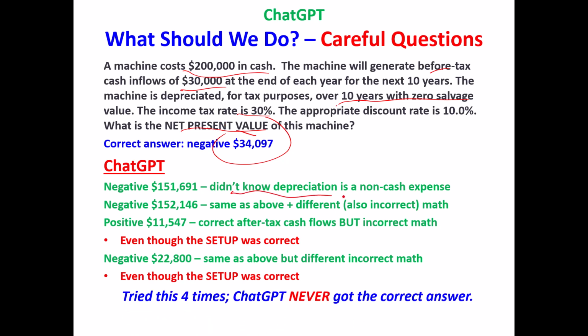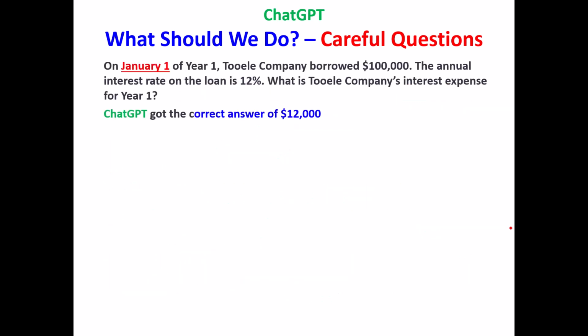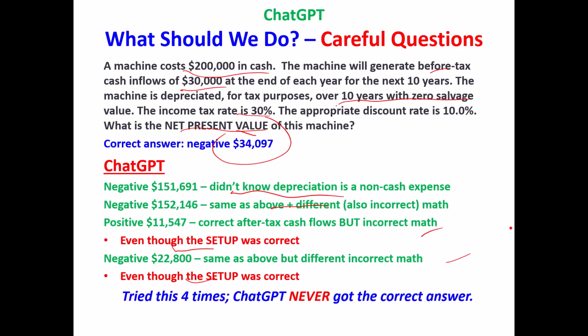First try, it didn't know that depreciation is a non-cash expense. It just put it in as a regular cash expense. Did the same thing again and did the math incorrectly in a different way. In the third and fourth attempts, and it's not learning, by the way, it's just doing it differently each time, it set it up perfectly. It said, okay, you've got this 30,000 before-tax cash flows, you've got income taxes on that, but you've got a depreciation tax shield. It set it up perfectly, and then just did the math wrong in two different ways. So ChatGPT got it wrong 4 times out of 4.